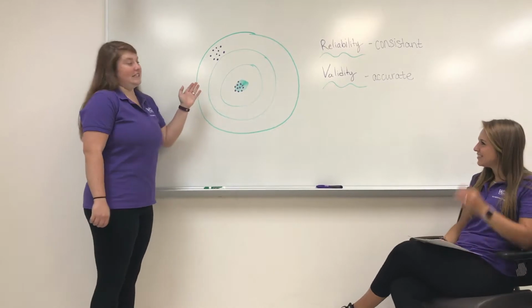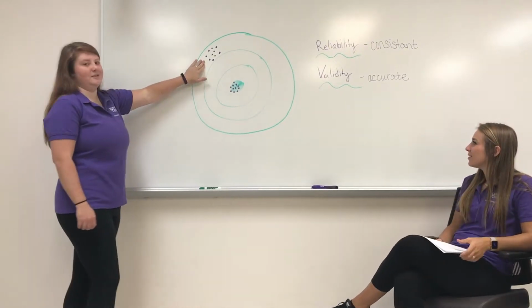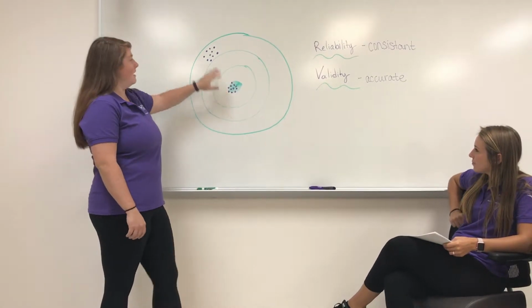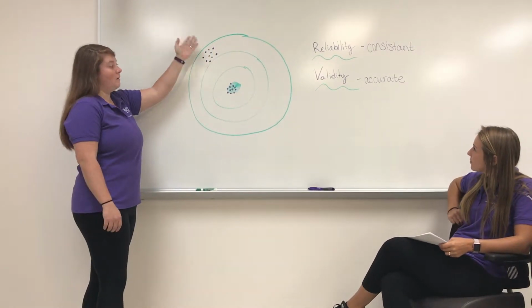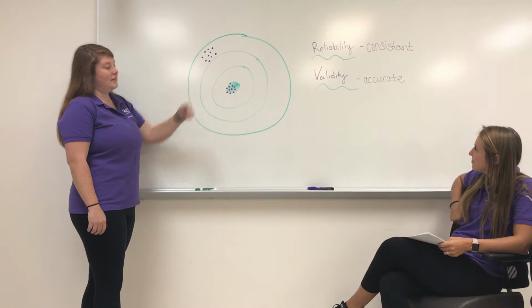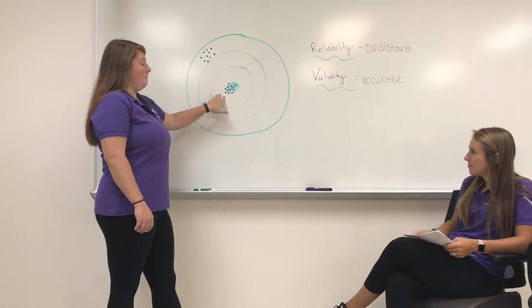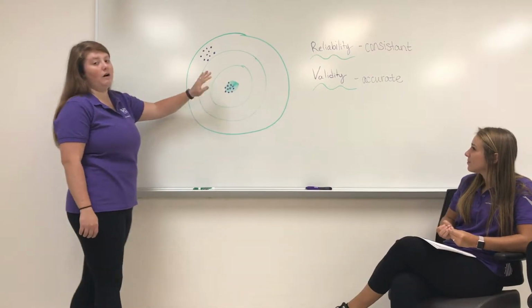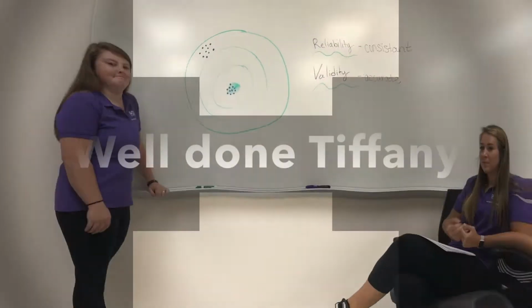So with reliability, you can have consistency in one spot, but that doesn't mean that it's close to where it needs to be. It's just together. But with validity, it is grouped together, but it's accurate at the same time. So you cannot have validity without also having reliability.